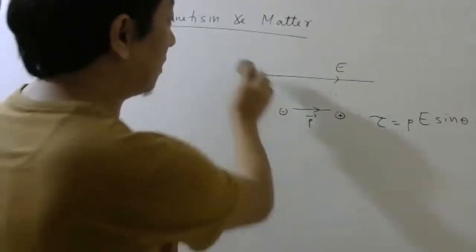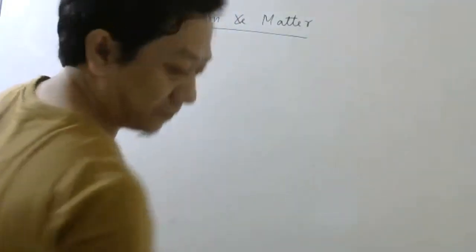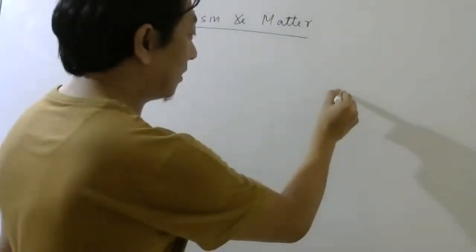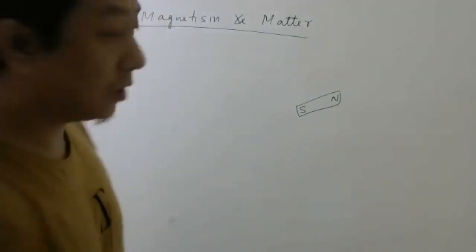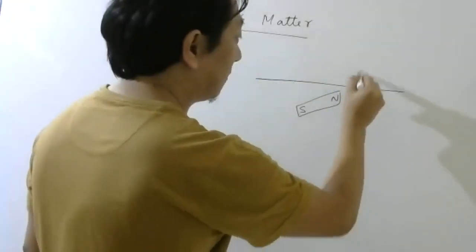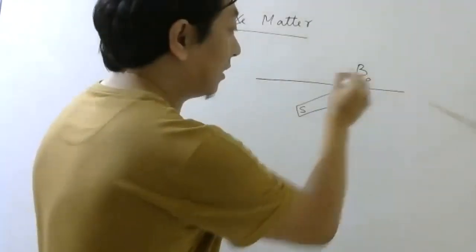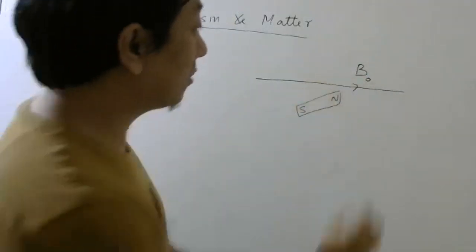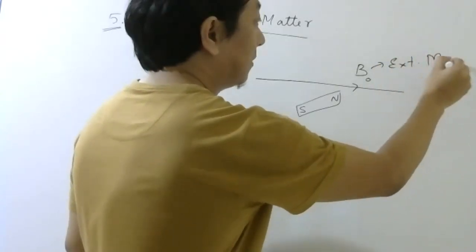Similar things happen when you keep a magnetic dipole. So if you have a magnet with south pole and north pole, and you apply a magnetic field, let me write B naught for external magnetic field.